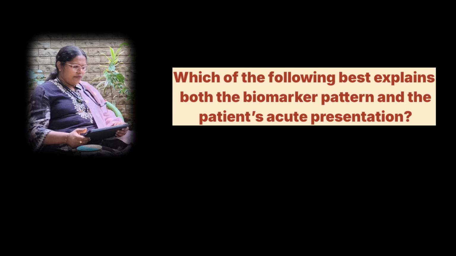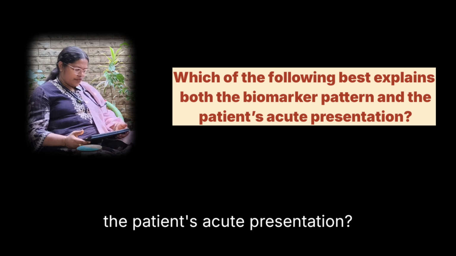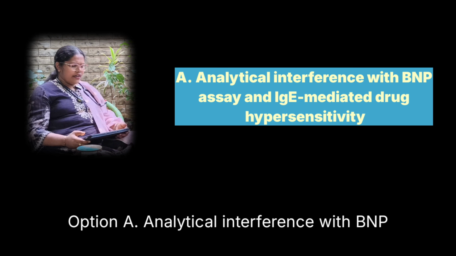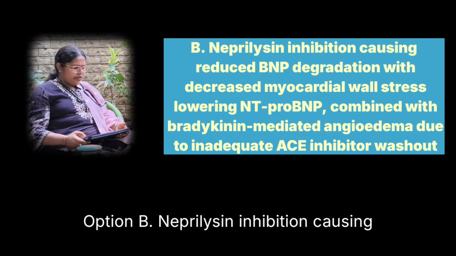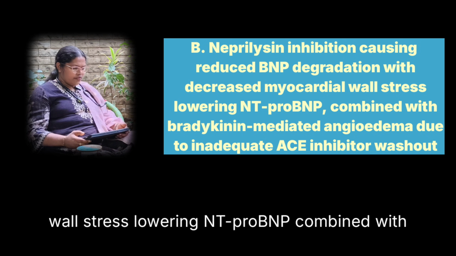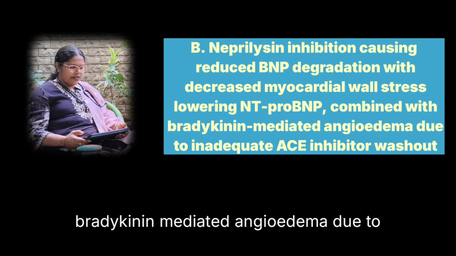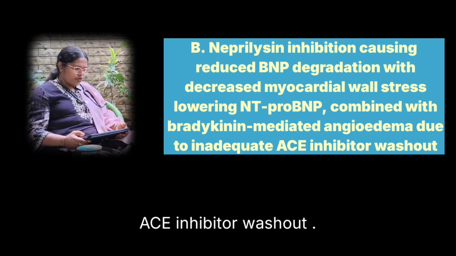Which of the following best explains both the biomarker pattern and the patient's acute presentation? Option A. Analytical interference with BNP assay and IgE mediated drug hypersensitivity. Option B. Neprilysin inhibition causing reduced BNP degradation with decreased myocardial wall stress, lowering NT-proBNP combined with bradykinin mediated angioedema due to inadequate ACE inhibitor washout.